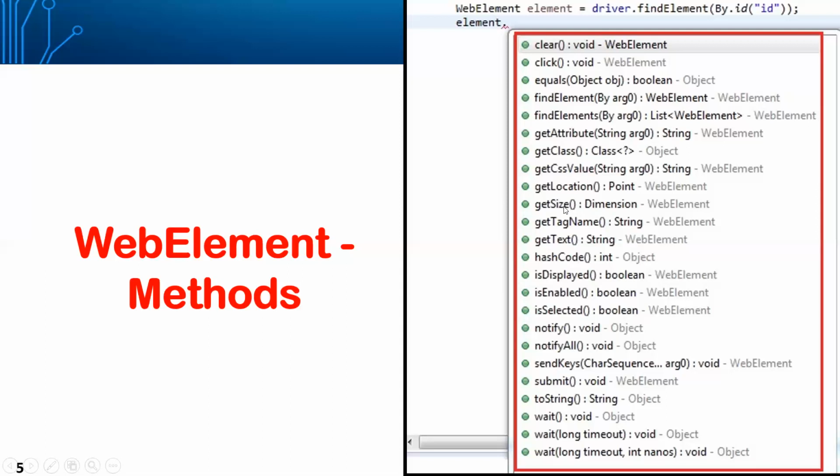As and when it is required, we will be using these, and we will learn all these things in real time, whenever we go through multiple example scenarios. But there is nothing like, as we learned object identification methods, in short like 8 or something like that. These are not specified as only 10 or 20 or something like that. WebElement has a vast number of methods, but majorly we use what we discussed.